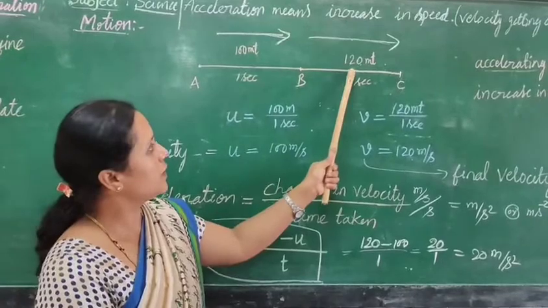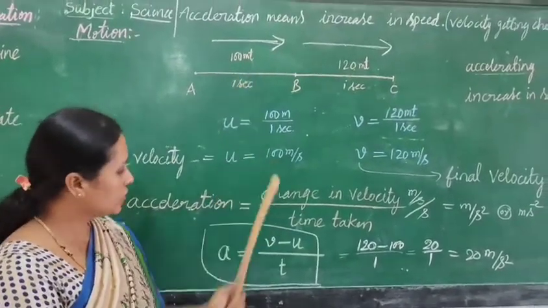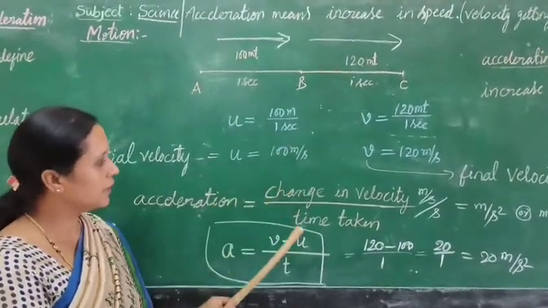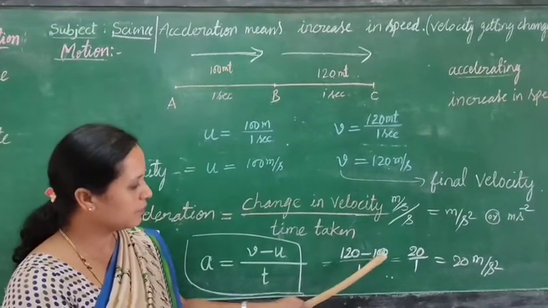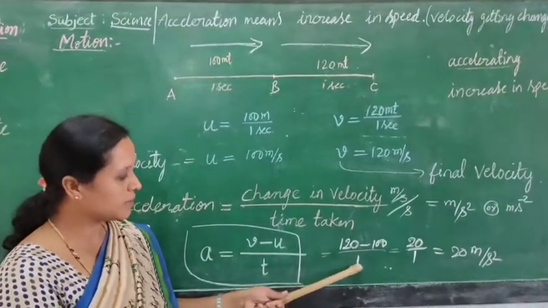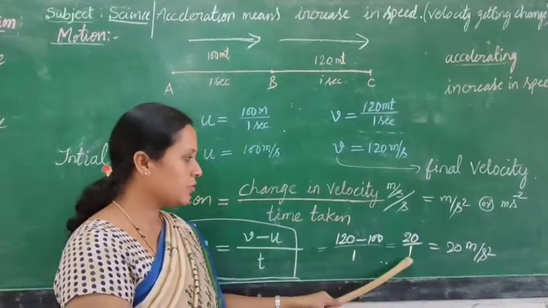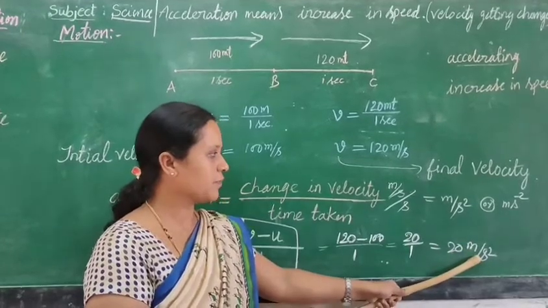Here, the final velocity is what? 120. Initial velocity will be 100. So you can put that data. Final velocity is 120 minus initial is 100 divided by the time interval is 1. So 120 minus 100 is what? 20. 20 by 1, that is what? 20 meter per second square.